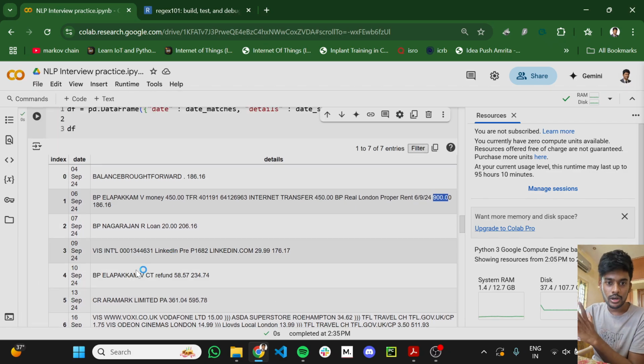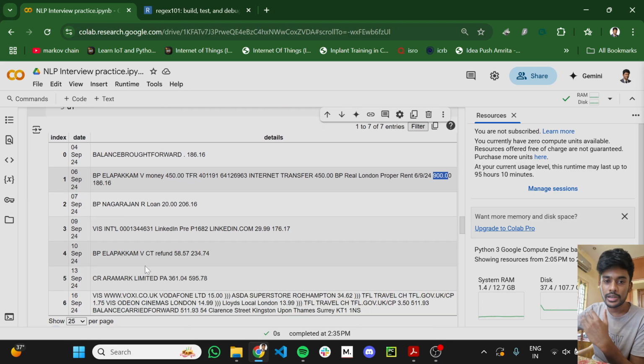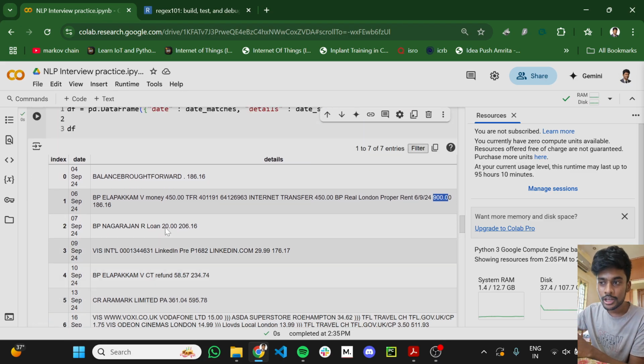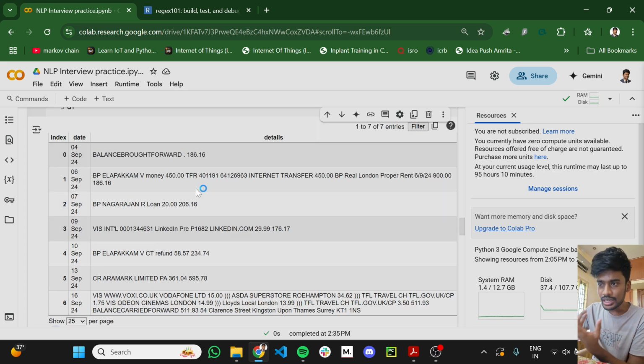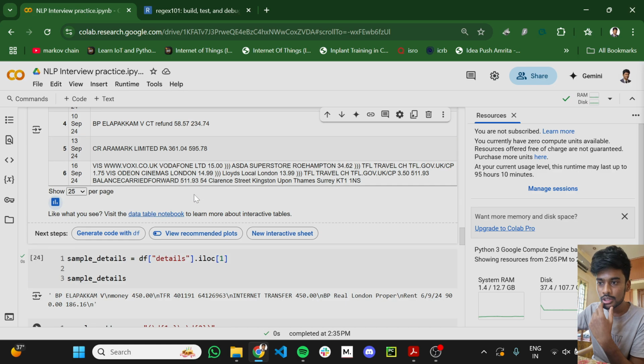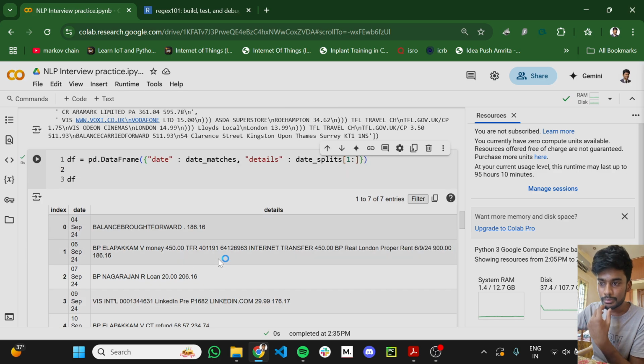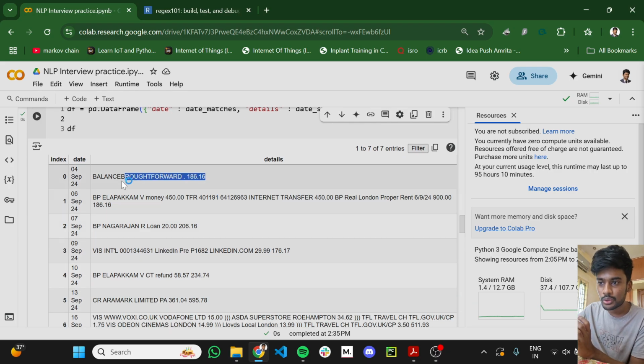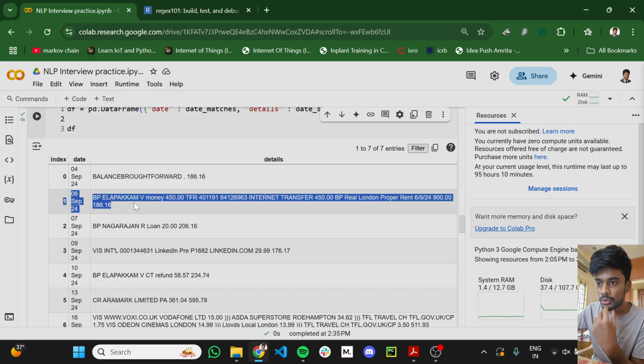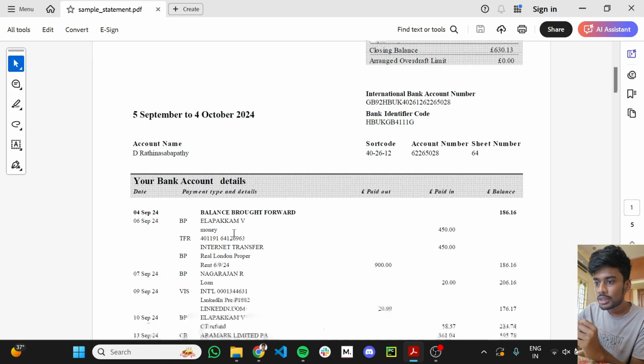We have now done our first step by splitting the bank statement into day-wise parts. But for each day there are still multiple transactions, so we need to split them transaction-wise. We are going to recursively do the same process again for all of these row elements. Let's see how we are going to do that. Let us take an example. I'm taking this row because it has multiple transactions in it; the first row contains only one transaction. So I'm taking the second row, which is index 1. For 6 September it has 3 transactions, as you can see.